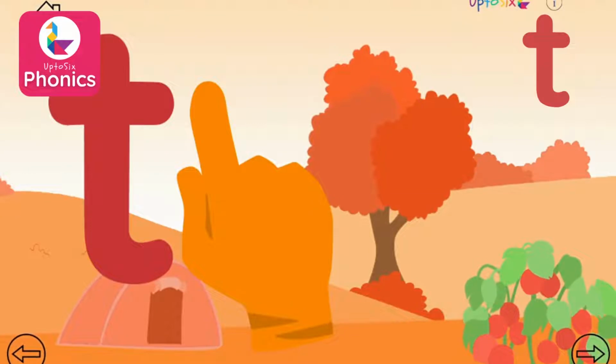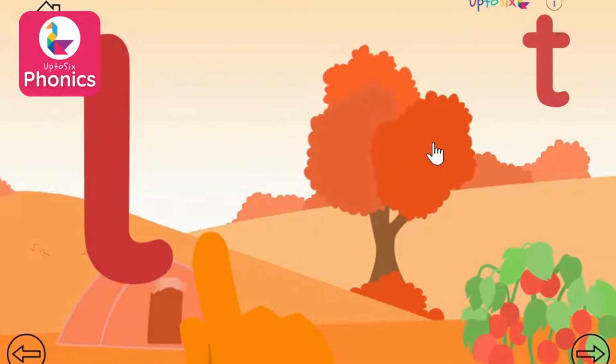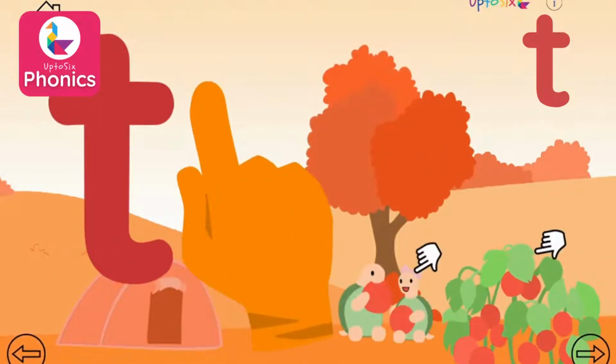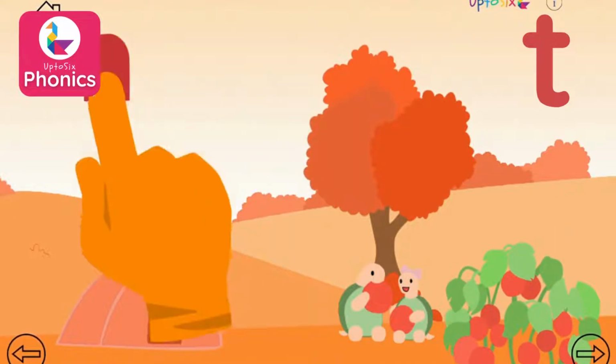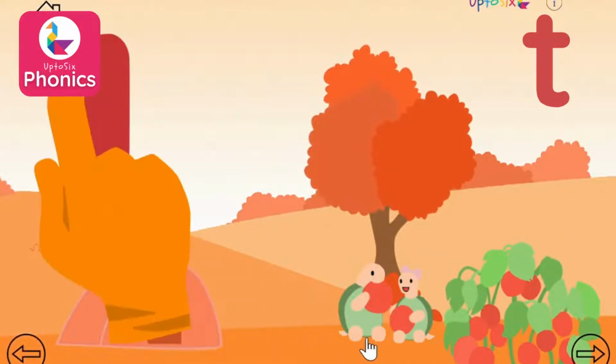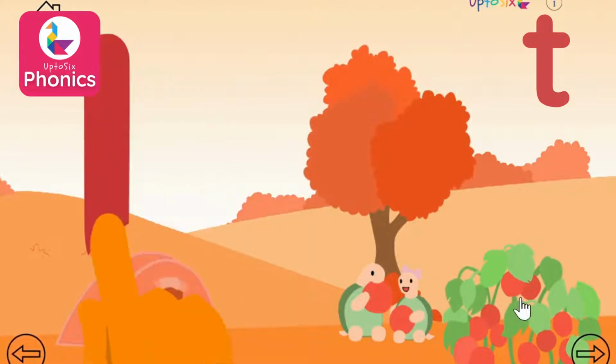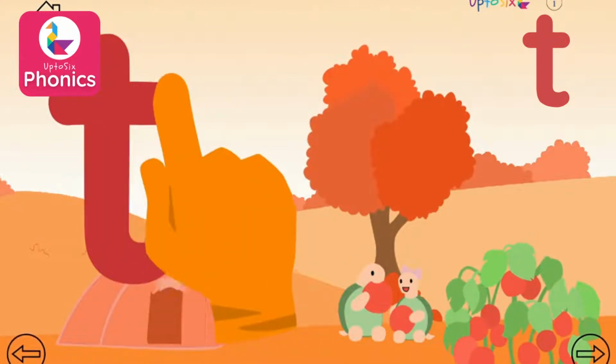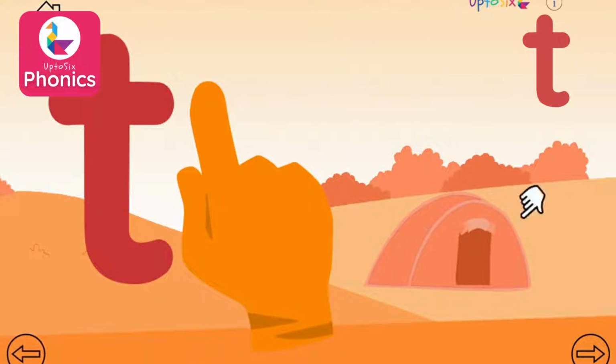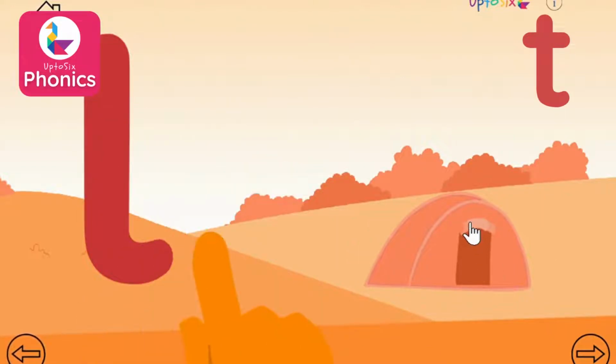T as in tree. Tree. T as in turtle. And as in tomato. Turtle. Tomato. T as in tent. Tent.